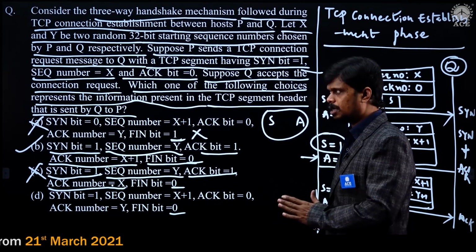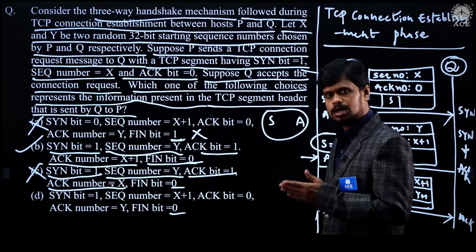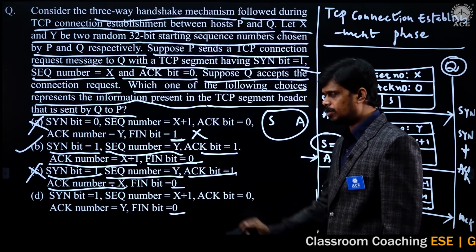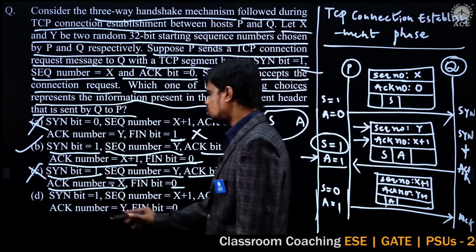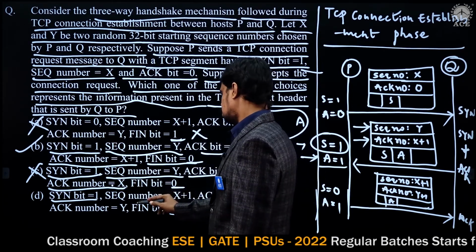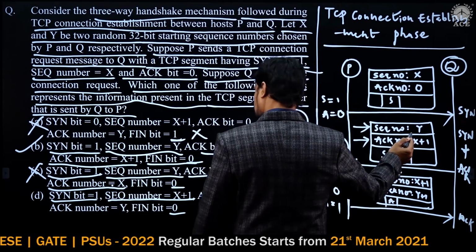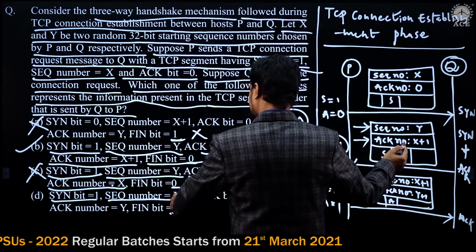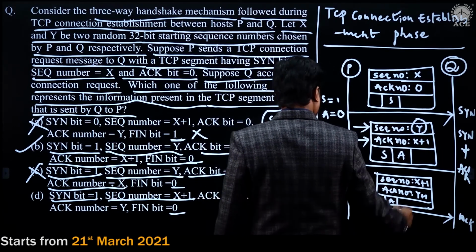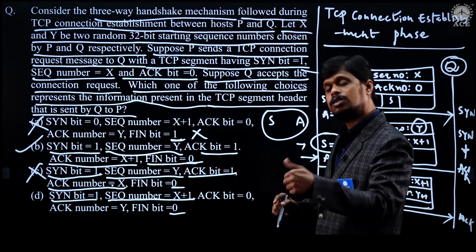I believe you are clear on why option A is incorrect, why option C is incorrect, and why option B is correct, right? Then check it out with option D. The synchronization bit is 1. Yes. And the sequence number is X plus 1. So what is the sequence number here? It is given as X plus 1, but the sequence number here is Y. X plus 1 is the acknowledgement number, not the sequence number.